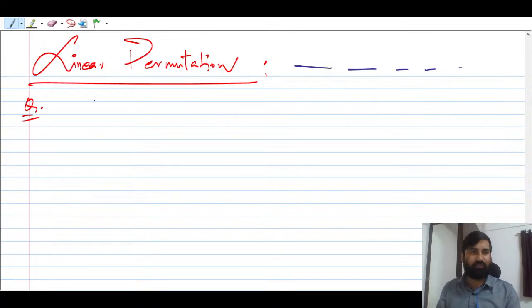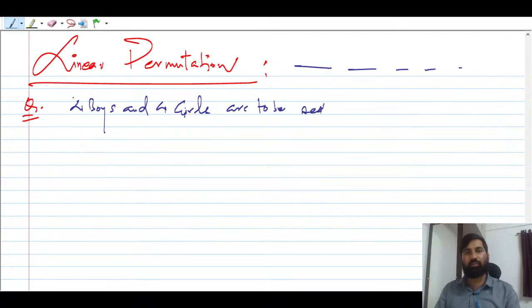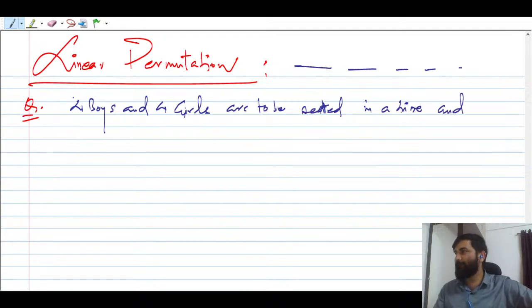Suppose there are 4 boys, right, and 4 girls. 4 boys and 4 girls are to be seated in a line, and what you have to find is, if these 4 boys and 4 girls are to be seated in a line, find number of ways.